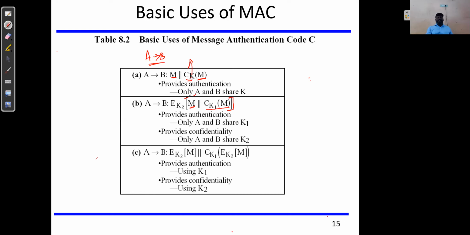Now, this entire information has encryption applied using K2. Whatever comes inside the bracket will be done first. So this process will be carried out first, and the entire information will be applied encryption again. Right? Similarly, the further explanations can be understood.